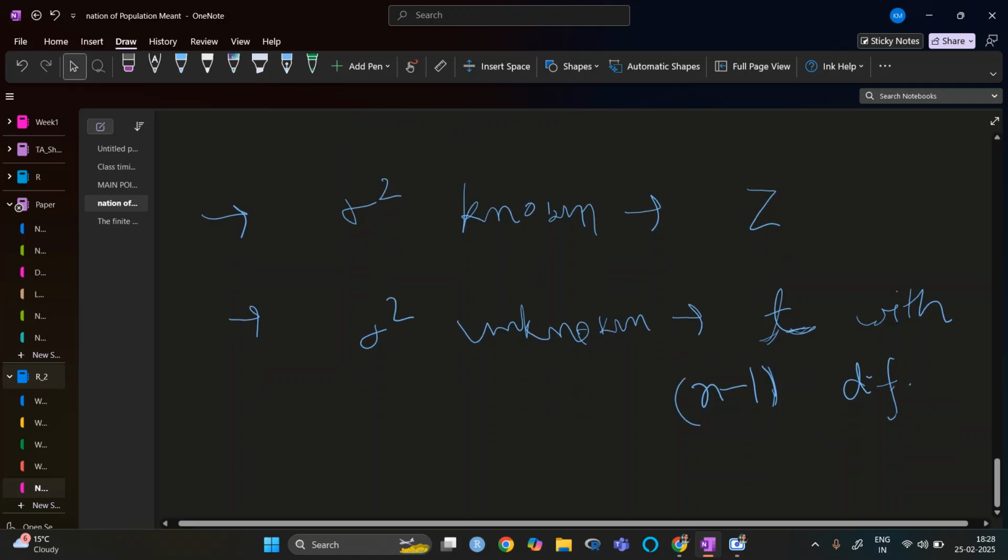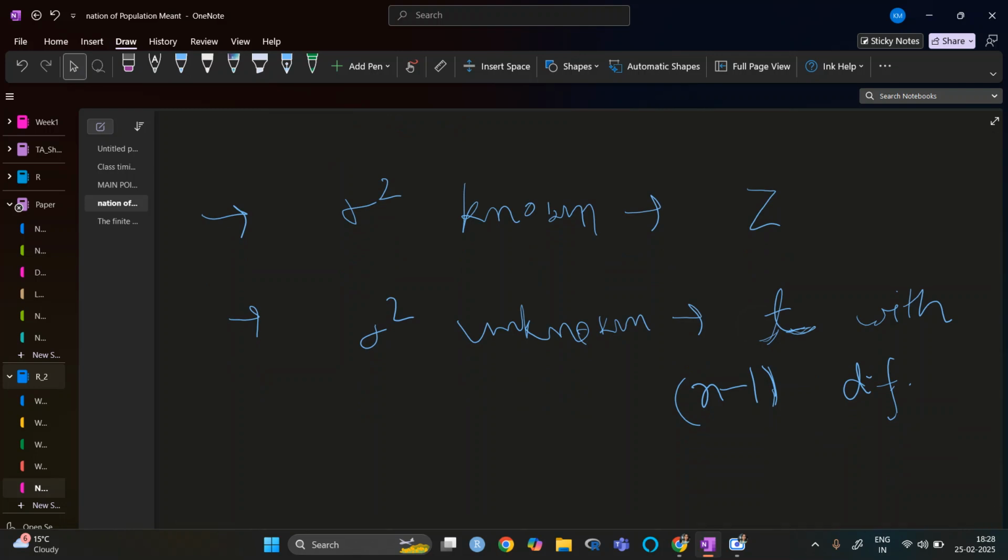Because when sigma square is unknown, we take the help of the sample, and in the sample, size matters. If we take a very small sample, then maybe we are not understanding the real variability in the population. So for that we most probably use the t distribution, with n minus 1 degrees of freedom.